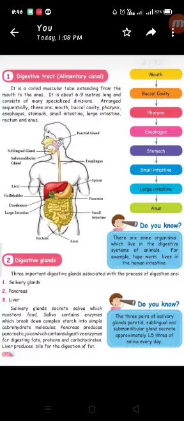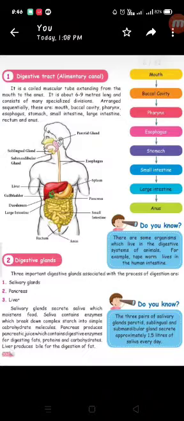How much saliva do we produce in a day? 1.5 liters, that is 1 liter 500 ml. Okay, 1.5 liter of saliva is produced every day with the help of these three important glands. What are they? Parotid, sublingual and submandibular glands.